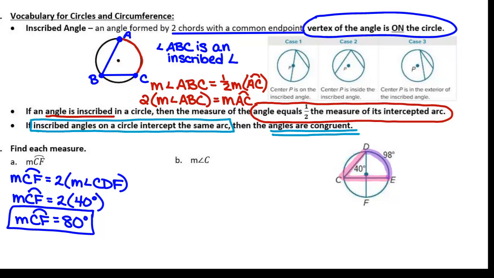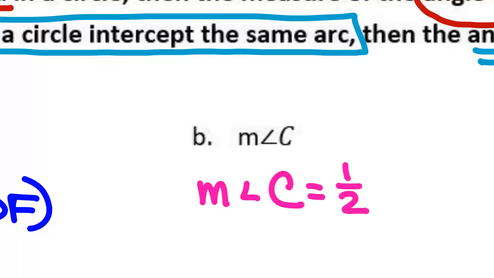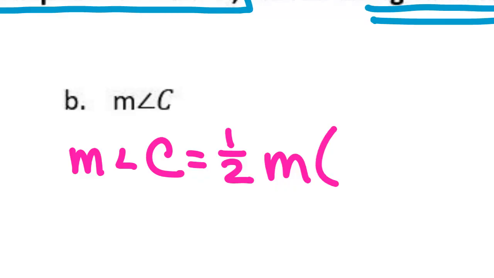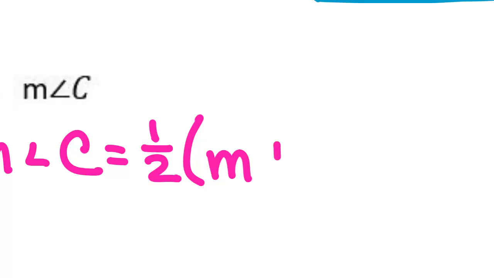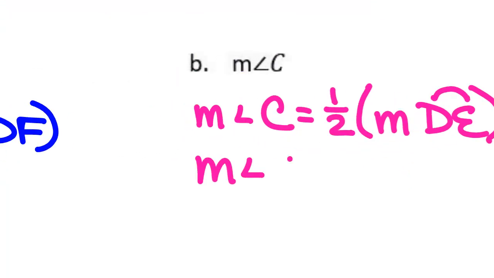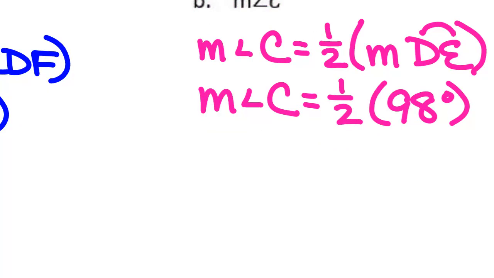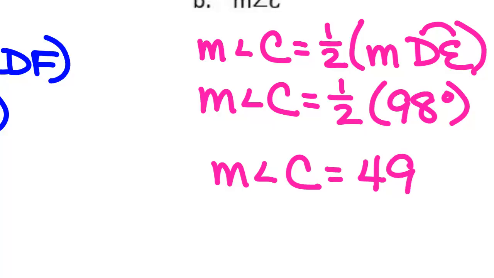I know that the measurement of the angle is half the measurement of the arc that it is intercepting. And we said it was intercepting arc DE. How big is arc DE? 98 degrees. So angle C is half of 98 degrees. What is half of 98 degrees? 49 degrees, yes.